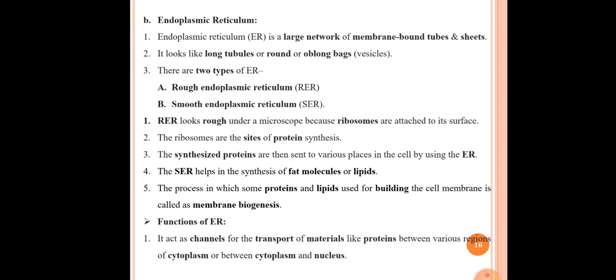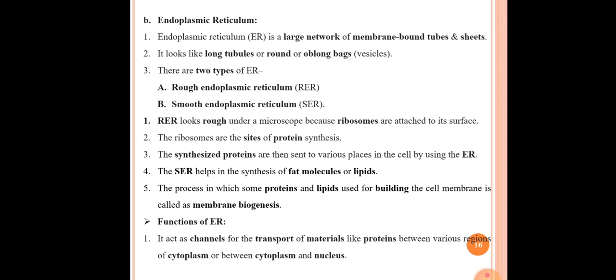The rough endoplasmic reticulum looks rough under the microscope because ribosomes are attached to its surface. Ribosomes are particles which help in the protein synthesis process. Because of the deposition of ribosomes on its surface, the rough endoplasmic reticulum looks rough.